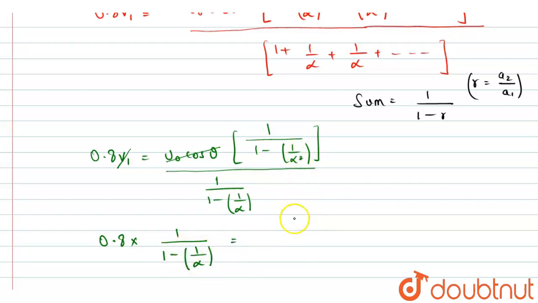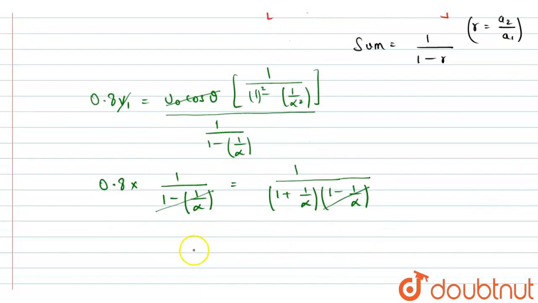And this will be equal to 1 over 1 square minus 1 by alpha whole square. So this is the a square minus b square formula. We can write 1 plus 1 by alpha into 1 minus 1 by alpha. This term will be cancelled by this term, and further we will be left with 0.8 equals alpha divided by 1 plus alpha.